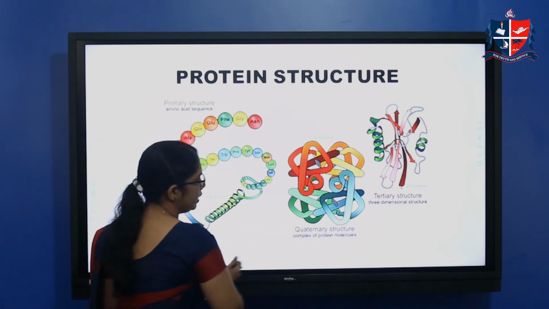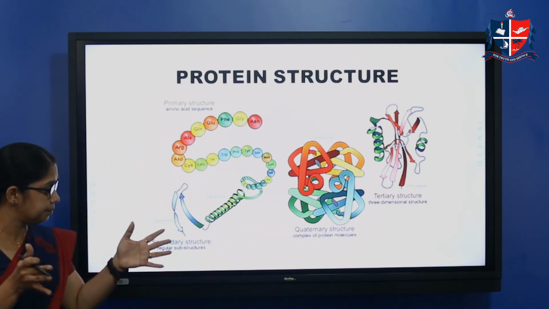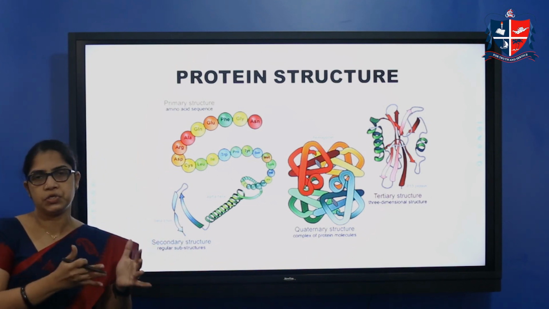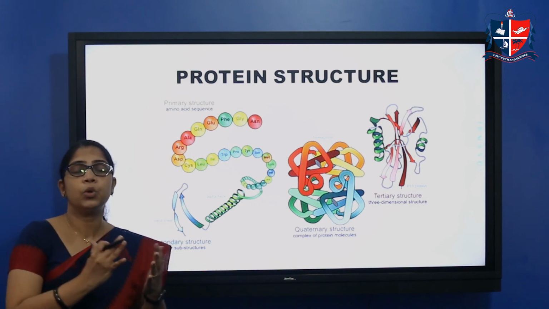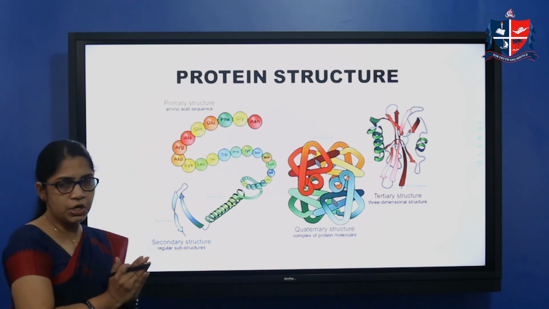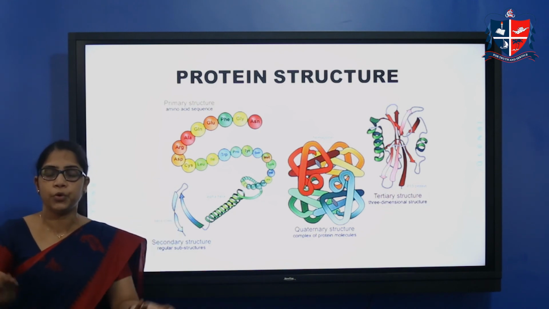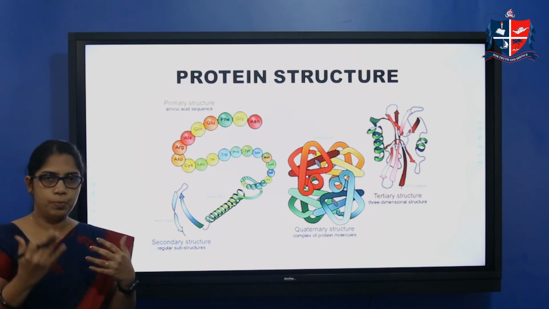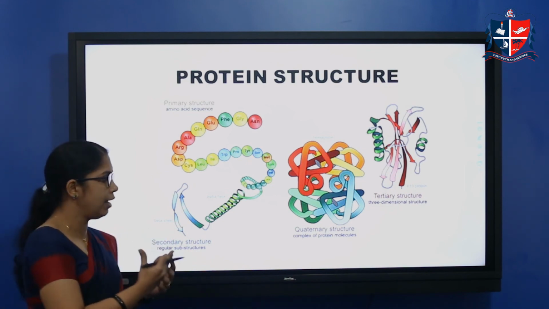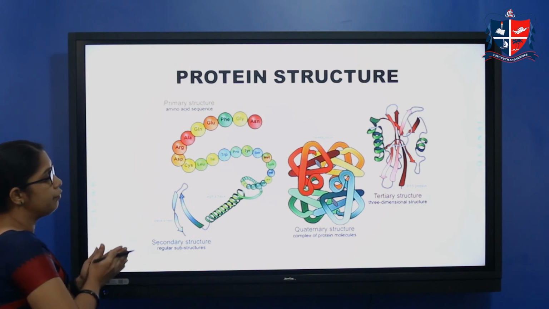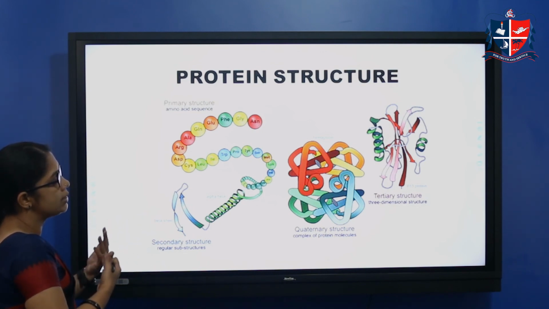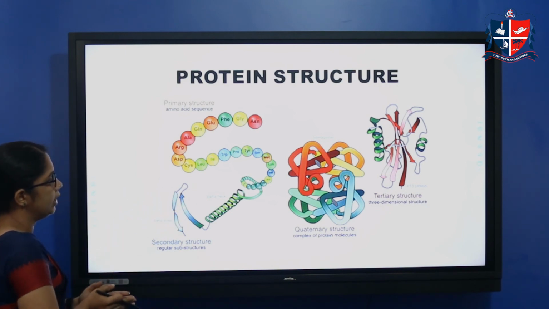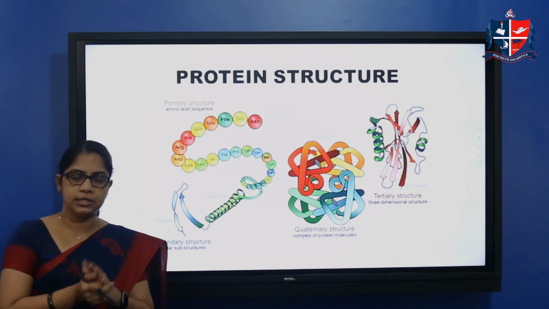And the last one is the quaternary structure. It is complex, and only some proteins have this quaternary structure. For example, hemoglobin has quaternary structure because a number of polypeptide chains are present. It contains 4 subunits, and these 4 subunits are connected together through certain forces of attraction, and we get the quaternary structure. So that's all about the structure of protein.